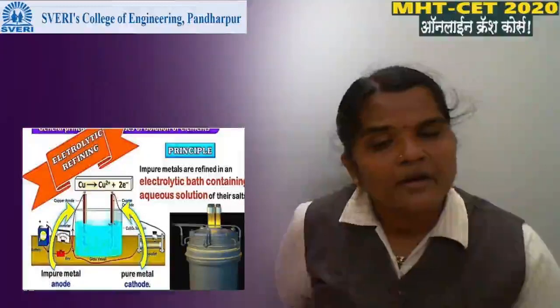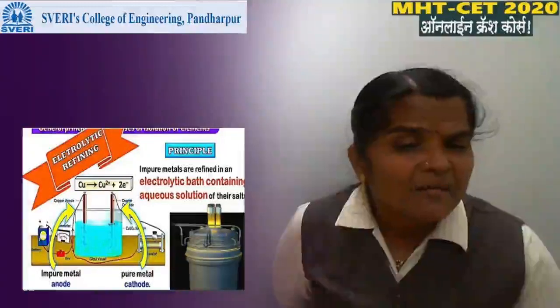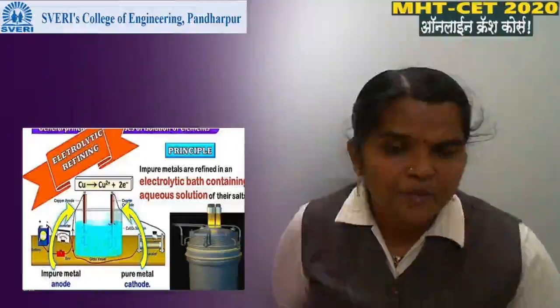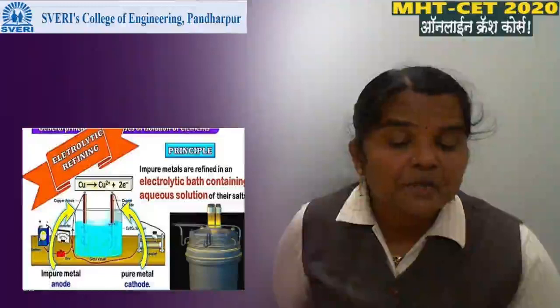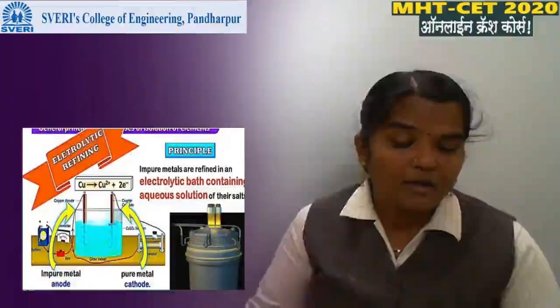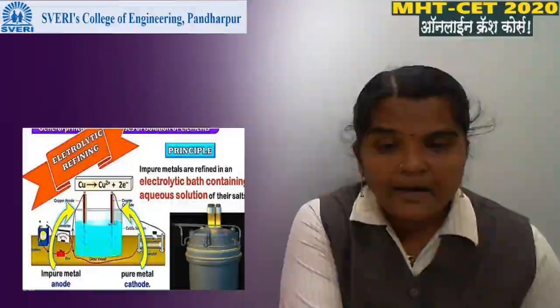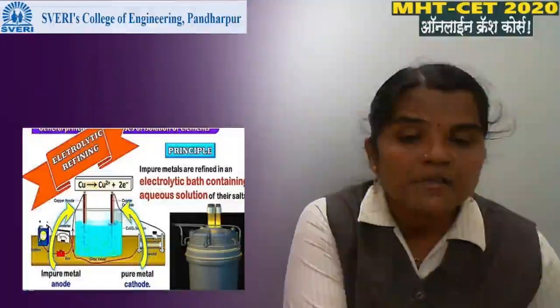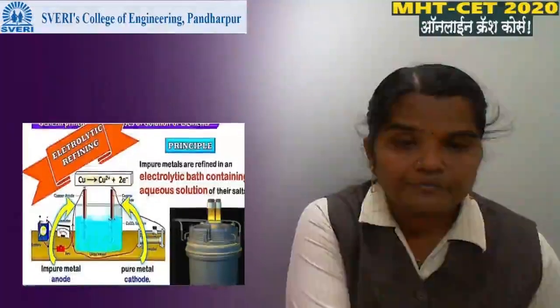This anode mud is then separated by another method. Once again, the impurities present in the impure copper, gold and silver, are collected at the bottom and known as anode mud.